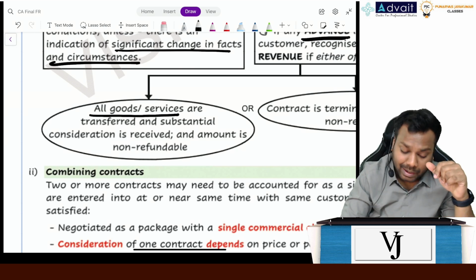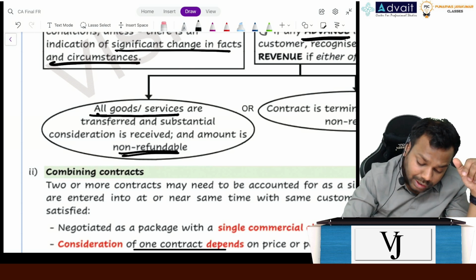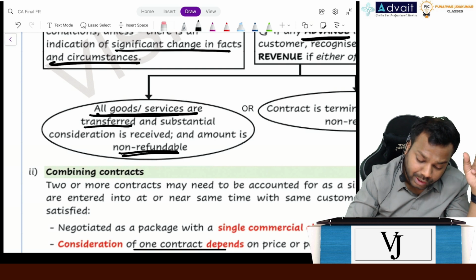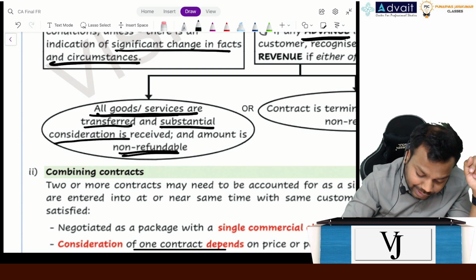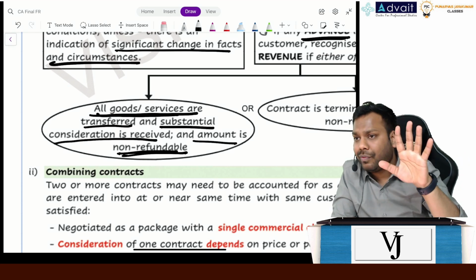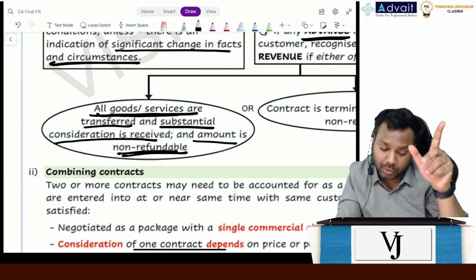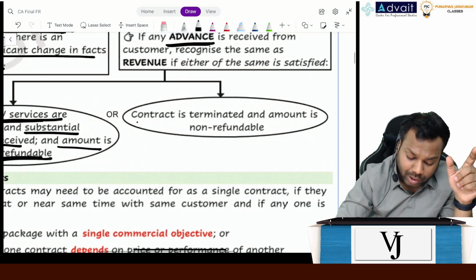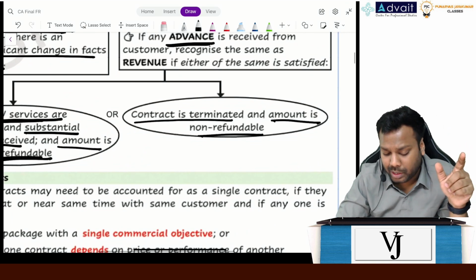Okay, and that amount is non-refundable. See, all the goods and services are transferred. First point, substantial consideration is received, and the amount is non-refundable. In our case, is 5 lakh a substantial consideration? No. Then come to this part. Contract is terminated and the amount is non-refundable.